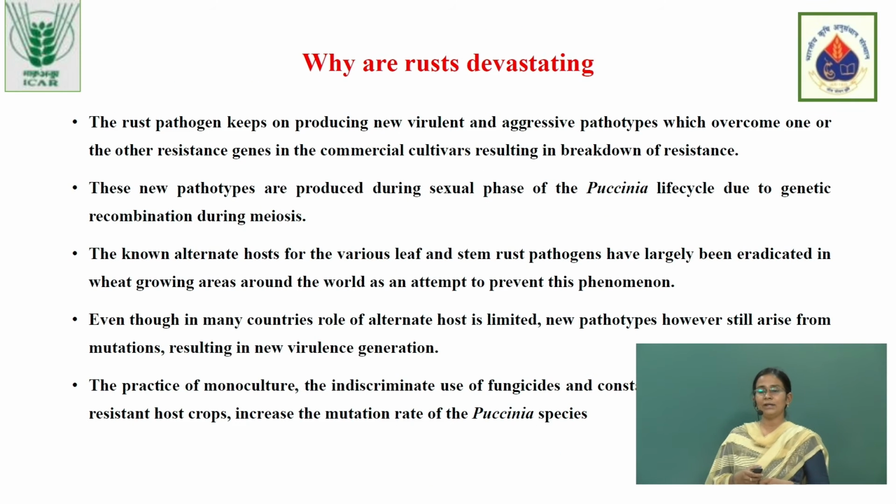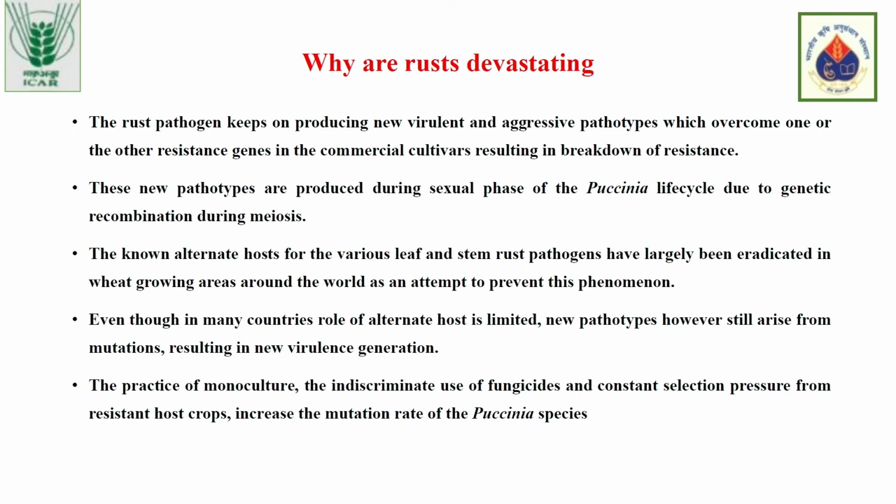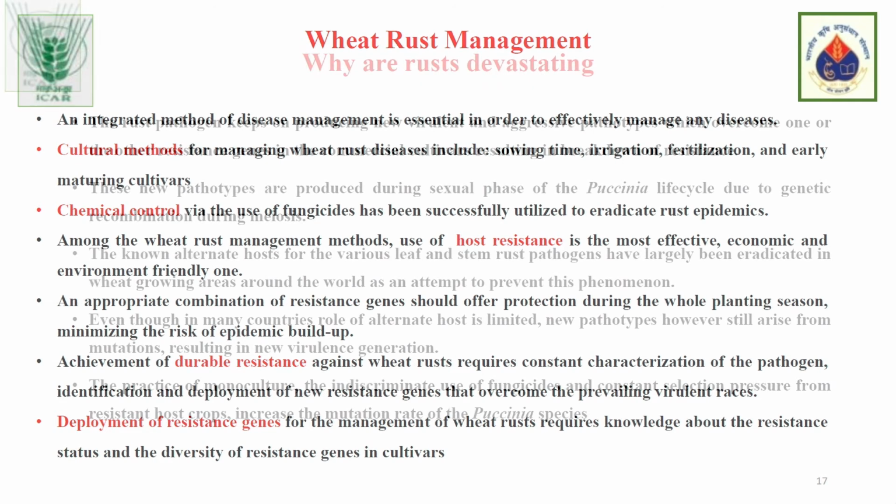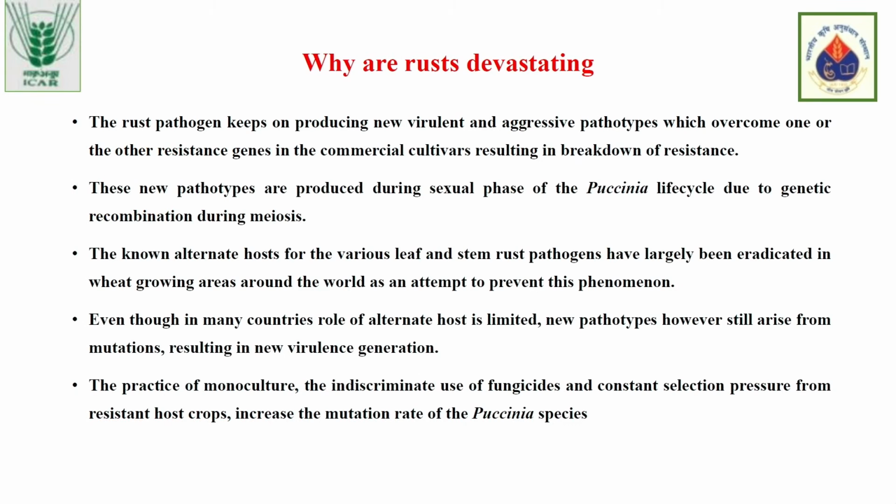And I would like to explain why these rusts are devastating. Because, as I have explained, during the sexual life cycle, when they convert themselves from basidiospores to aciniospores, the sexual cycle occurs, and because of recombinations they produce virulent and aggressive pathotypes. And every year we get new types of pathotypes because of the sexual and asexual cycles. And we have mainly three types of rust. These new pathotypes are produced during the sexual life cycle, and they have alternate hosts also.